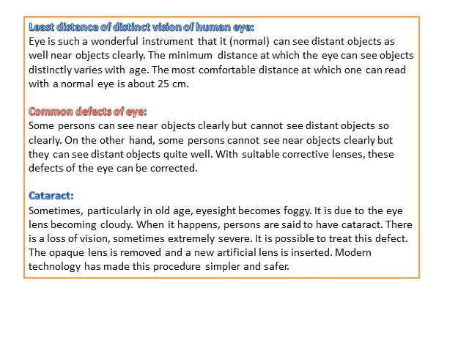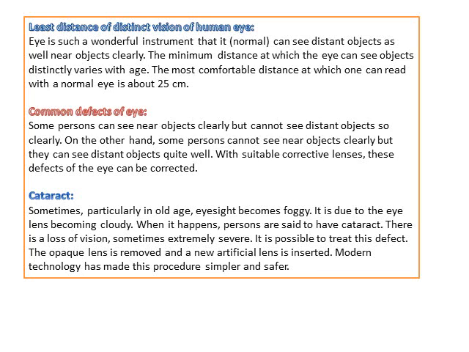Then next we will talk about an important defect of the eye, cataract. Sometimes, particularly in old age, eyesight becomes foggy. It is due to the eye lens becoming cloudy. When it happens, persons are said to have cataract.